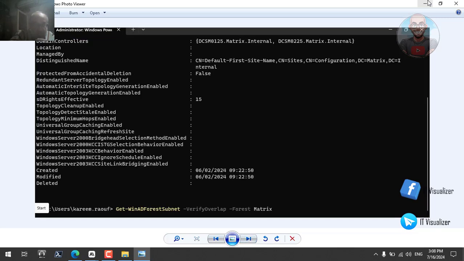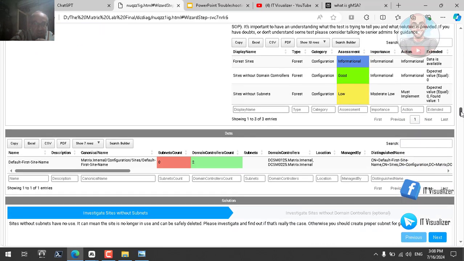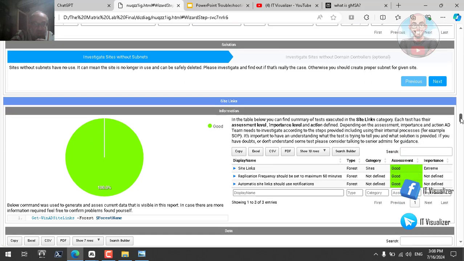Now I have sites with a subnet, where before I had sites without subnets. So this is the test and how we can bypass it.